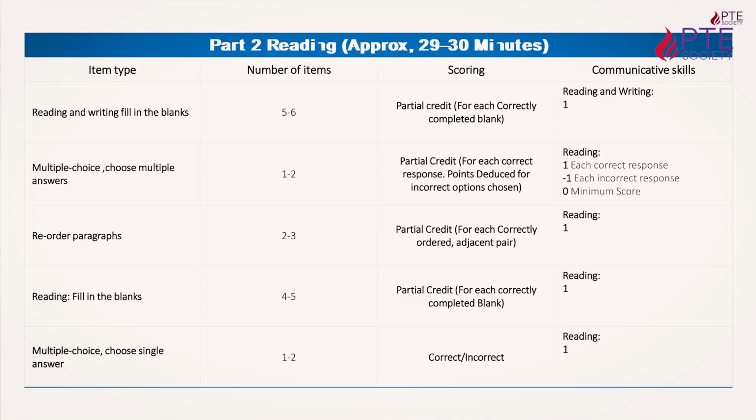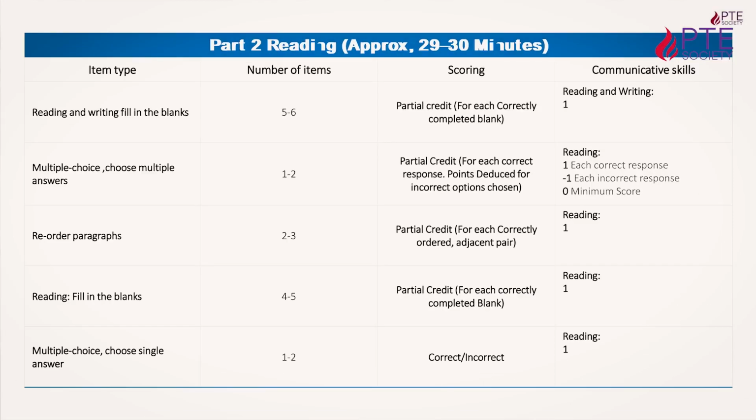And then the second item will be multiple choice, choose multiple answers. Now more than one answer is correct, right? One paragraph will be in front of you, and on the other side there will be questions and answers, and you have to match them with that paragraph, and these items will be 1 to 2. Again you are getting partial credit here, and the major thing in this part of the exam is that this question contains negative marking also, but the minimum marking is 0. We will discuss further how the negative marking will work, because the minimum marking is 0, right?